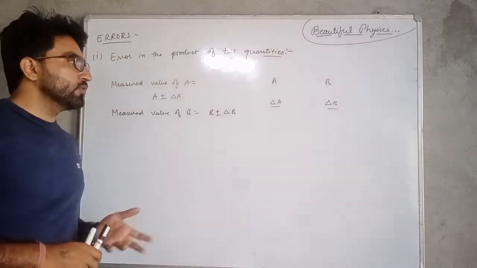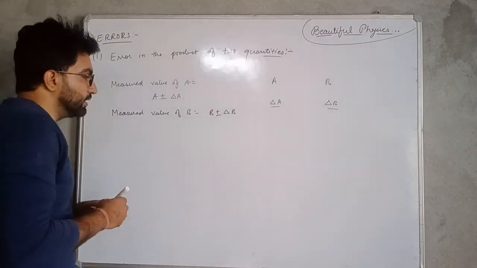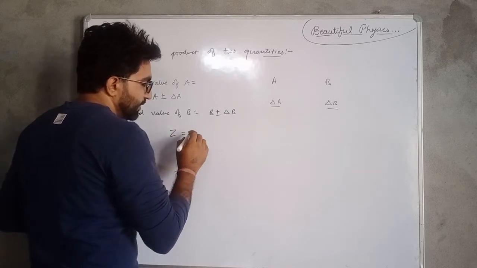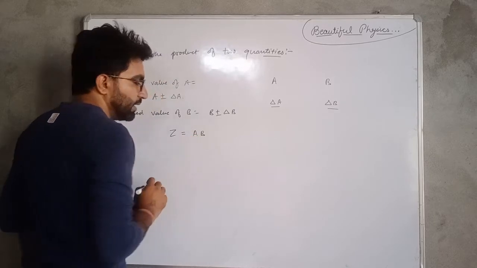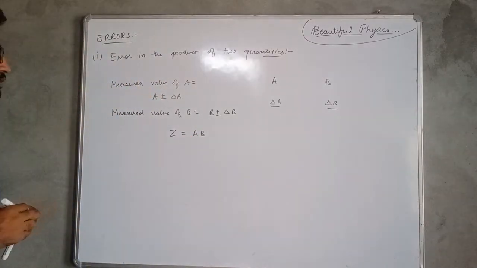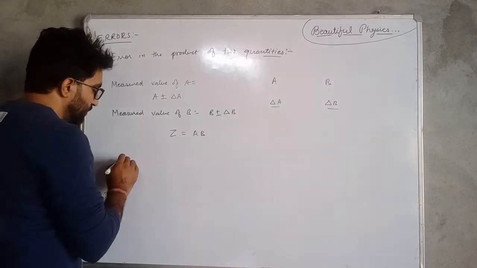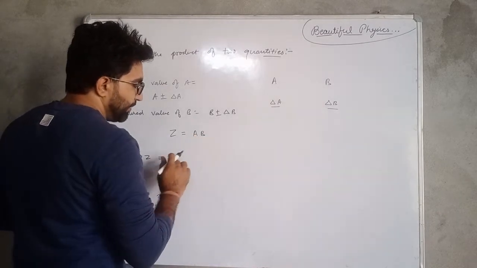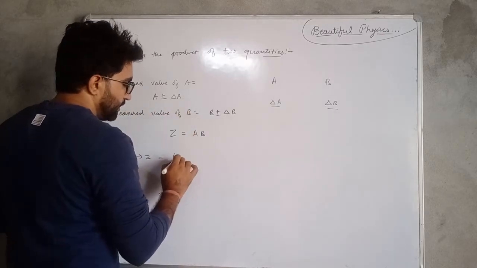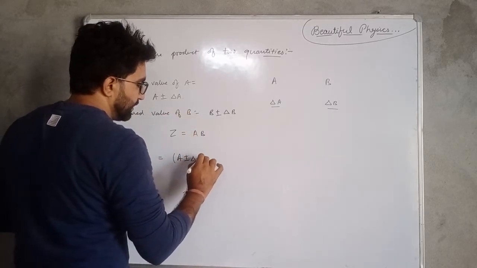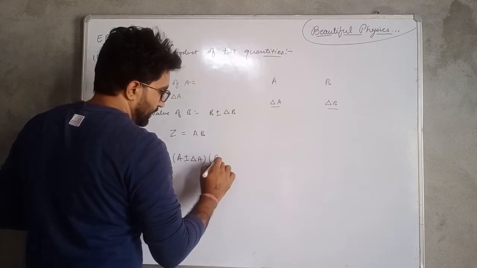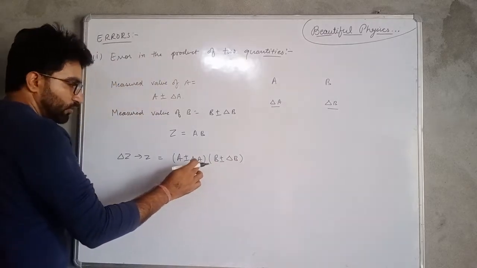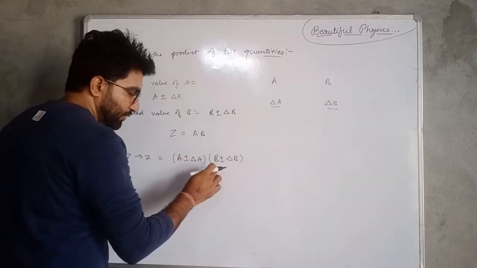We have again the same quantities which are measured, but we are given that if we measure a quantity Z, it will be equal to A multiplied by B. So again we have to find delta Z in the measurement of Z, and it will be equal to A multiplied by B. For A we will put A plus minus delta A, for B we will put B plus minus delta B. Let's take A common from this term and B from this term.